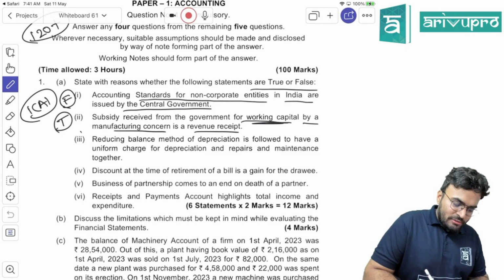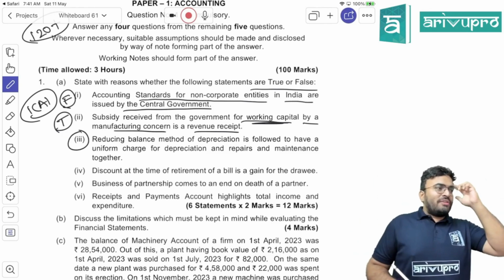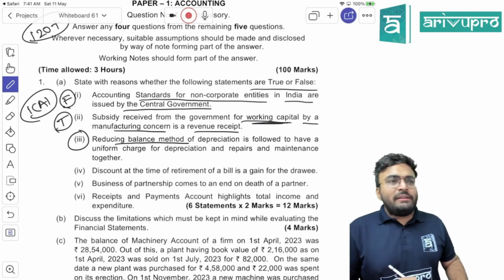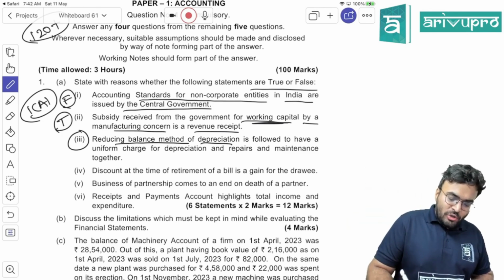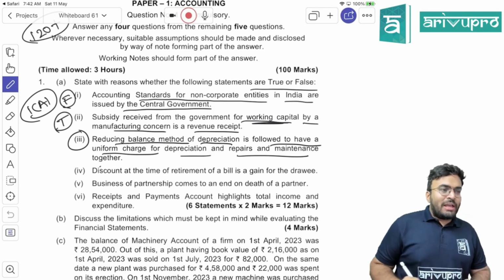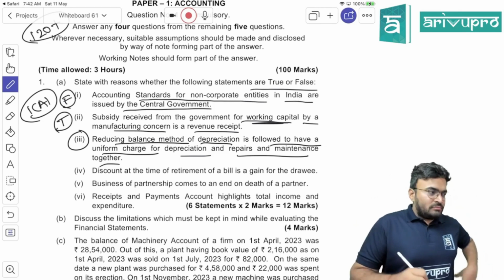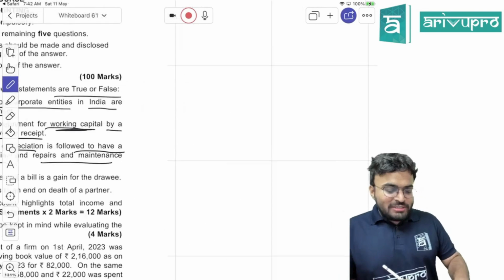See the third question. It is not a direct question from material. It's a question which will make you think. See here, reducing balance method means which method? Written down value method of depreciation is followed to have a uniform charge for depreciation and repairs and maintenance together. What is it? True. Actually, the answer is true. First, you have to understand the question.